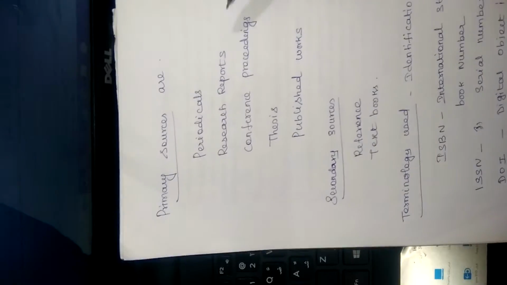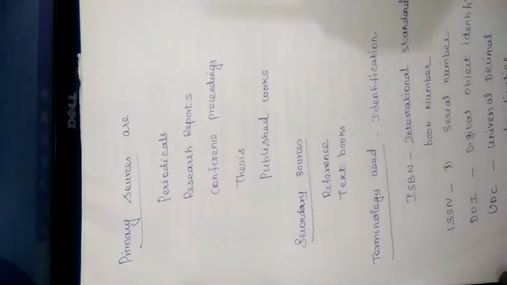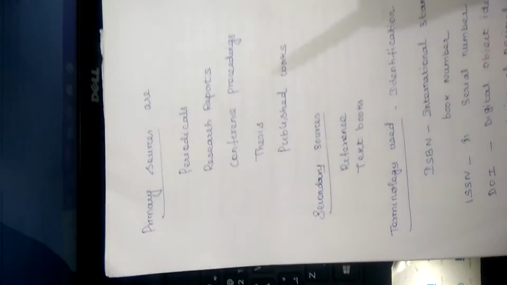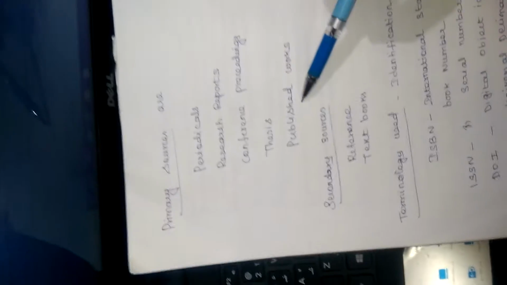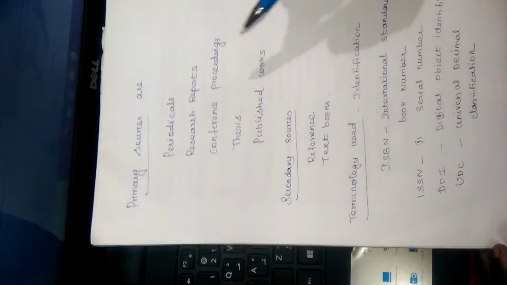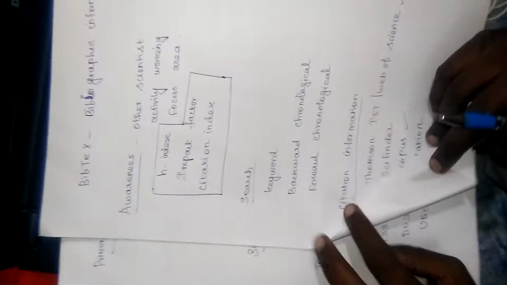Then the primary sources, that is periodicals, research reports, conference proceedings, theses and published work. Out of these also you can get a paper for your idea based on your research.